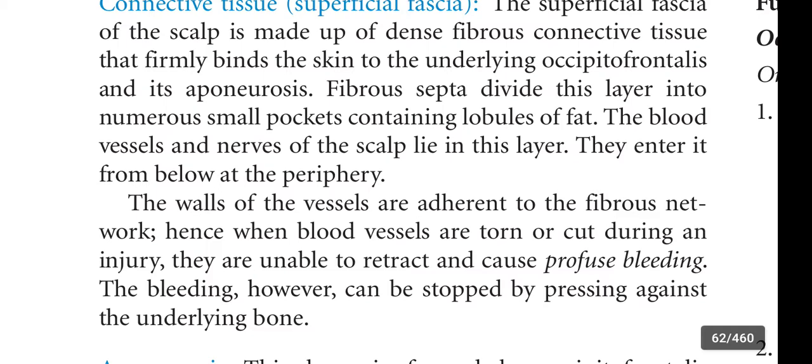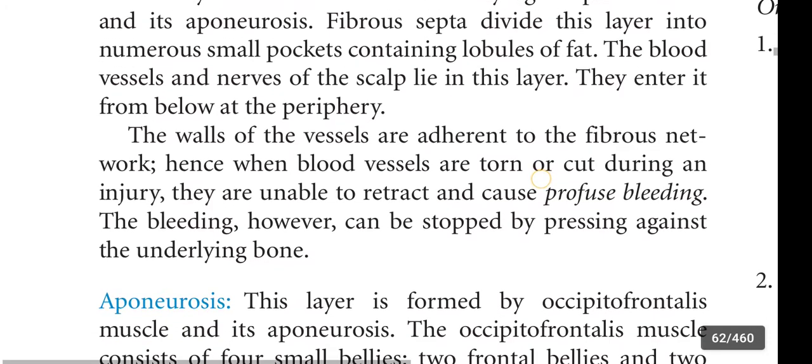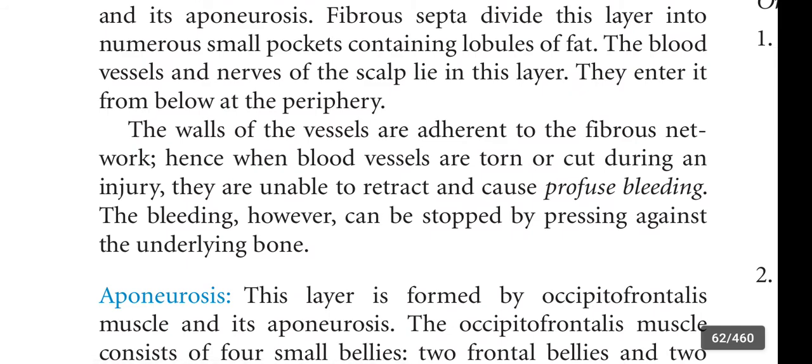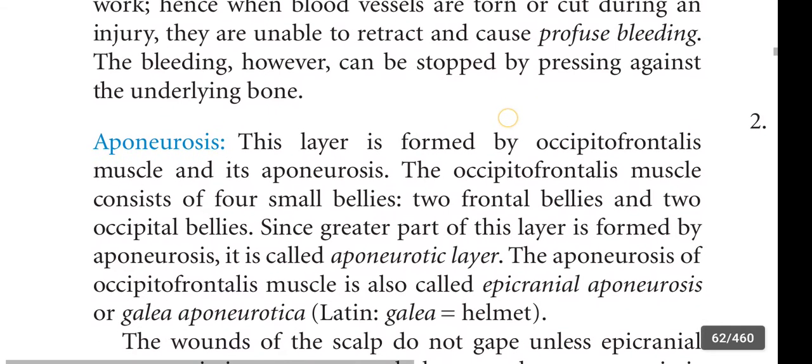The walls of the vessels are adherent to the fibrous network. Hence, when blood vessels are torn or cut during an injury, they are unable to retract and cause profuse bleeding. The bleeding, however, can be stopped, okay, by pressing against the underlying bone.